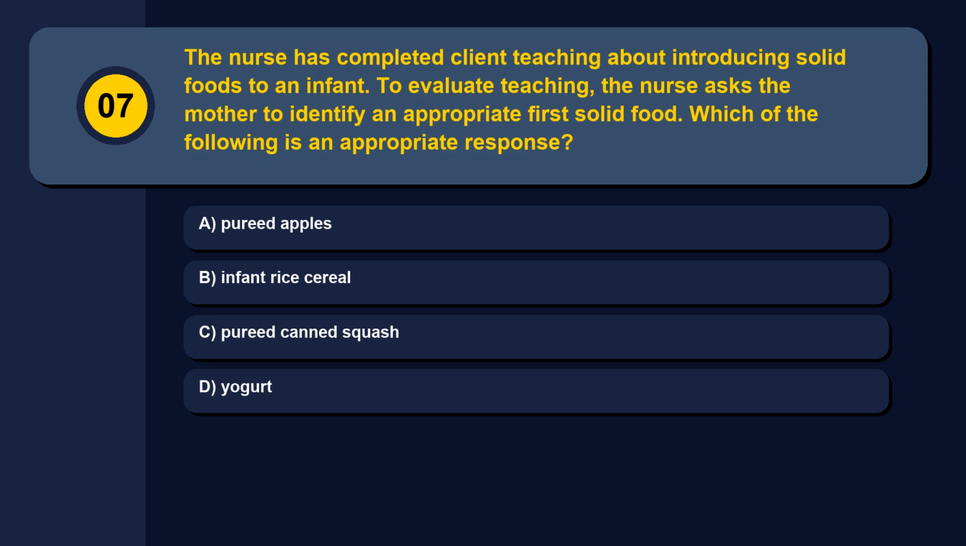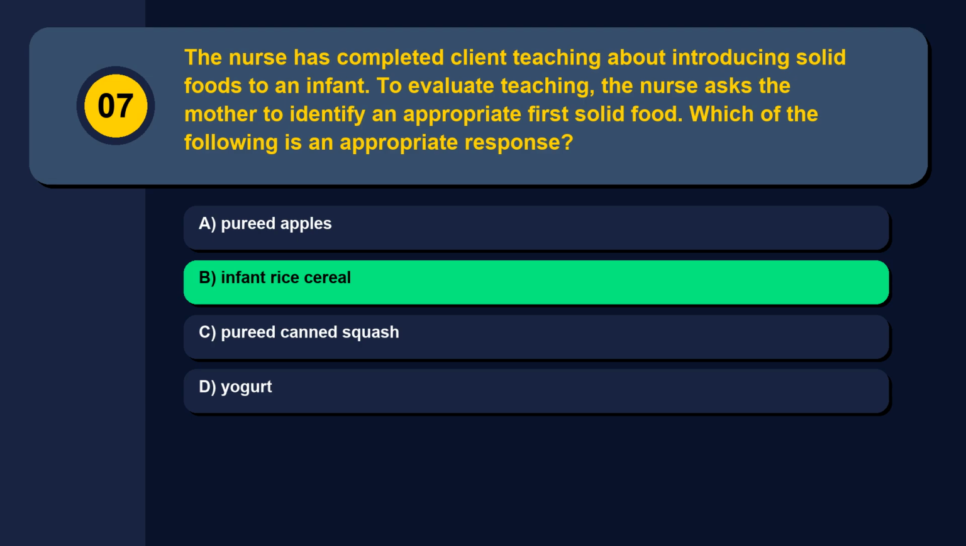Question 7. The nurse has completed client teaching about introducing solid foods to an infant. To evaluate teaching, the nurse asks the mother to identify an appropriate first solid food. Which of the following is an appropriate response? Option A, pureed apples. Option B, infant rice cereal. Option C, pureed canned squash. Option D, yogurt. The correct answer is option B, infant rice cereal.